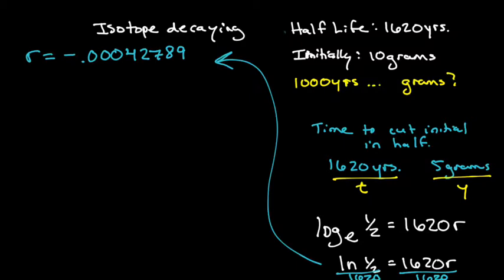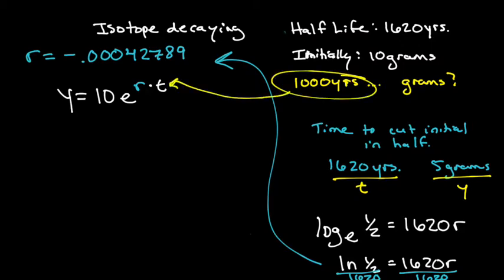Now keep in mind the reason we wanted r is so we could complete our equation. So now we have y equals 10 multiplied by e to the r, and I'm just going to write r there because I don't really want to write that big long number, but I can. Wait, am I done? Is this what I was looking for? Oh, wait, I have to plug in 1,000 years, because that's really what I was looking for.